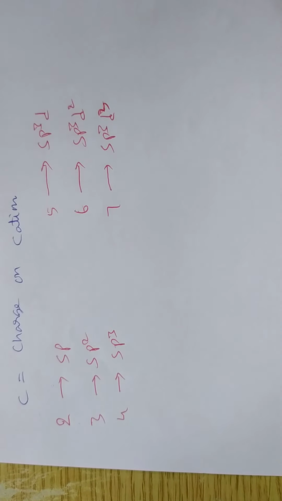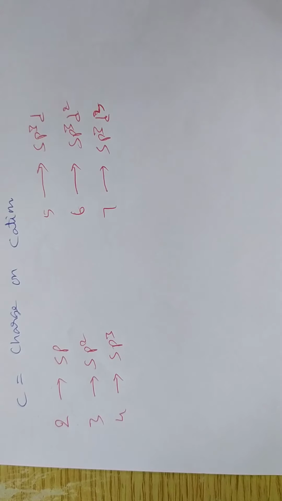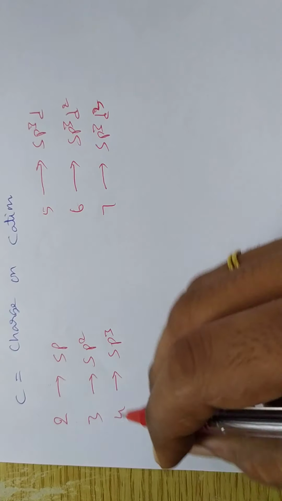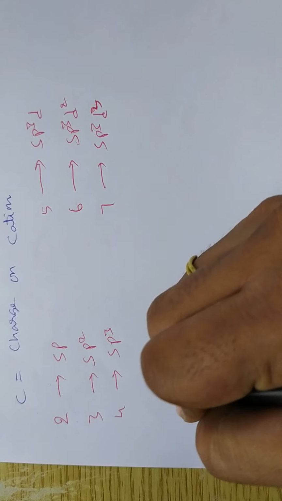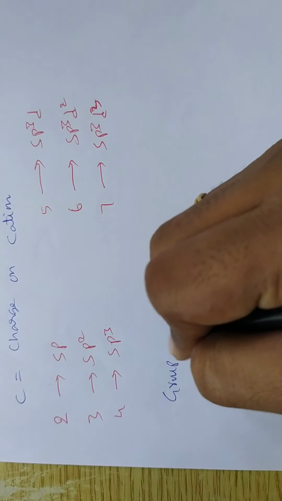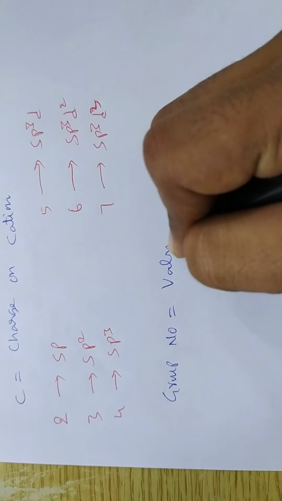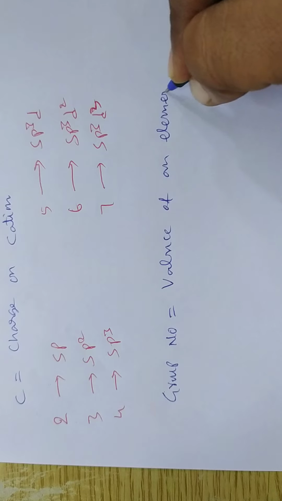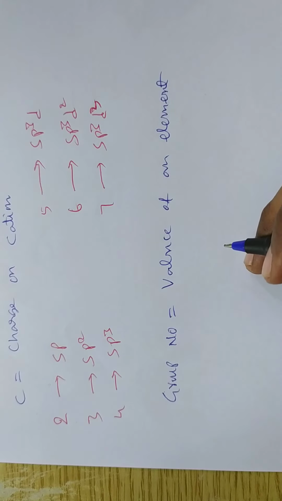Right? Now, how to use the formula, I am going to discuss by taking examples. But before that, we have to know the valence electrons. Simply, if you know the group number, it is equal to the valence of an element. Always remember, group number is equal to valence of an element.